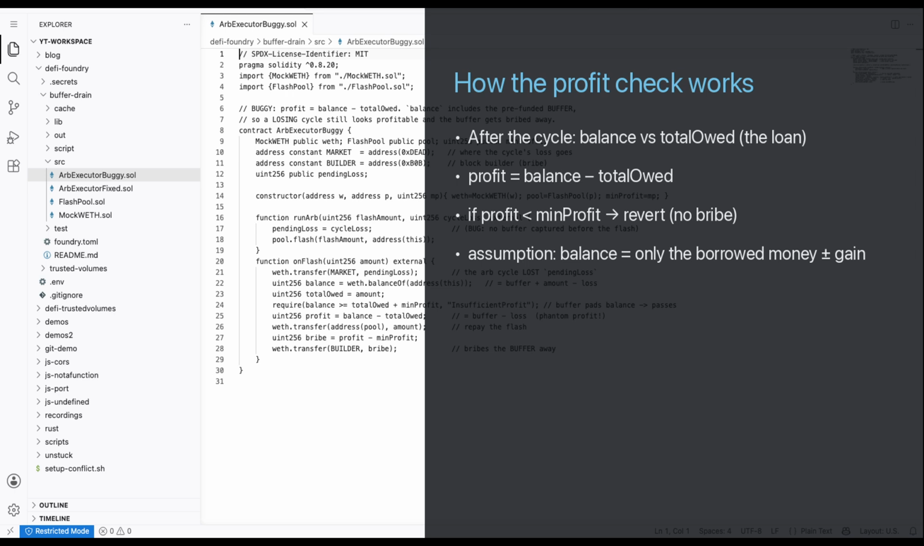After the cycle, the bot compares its balance to what it owes the flash pool. Profit is balance minus the loan. If that's below a threshold, it reverts instead of paying the builder. The whole thing assumes the balance is just the borrowed money plus or minus what the cycle earned. Watch what the buffer does to that assumption.